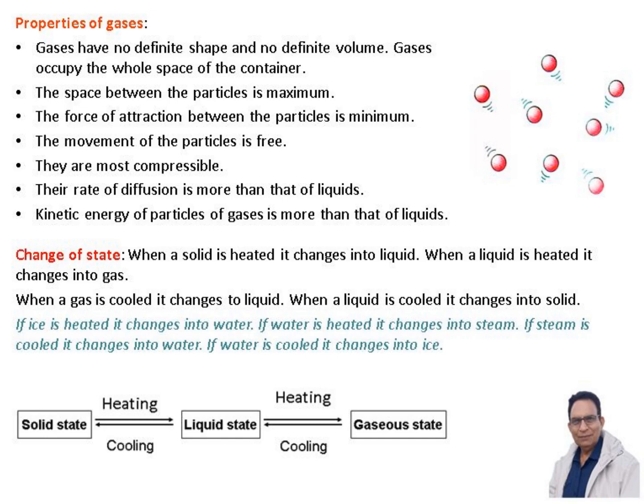Change of state. When a solid is heated, it changes into liquid, and when liquid is heated, it changes into gas. When a gas is cooled, it changes into liquid, and when a liquid is cooled, it changes into solid. If ice is heated, it changes into water, and if water is heated, it changes into steam, and if steam is cooled, it changes into water, and if water is cooled, it changes into ice.